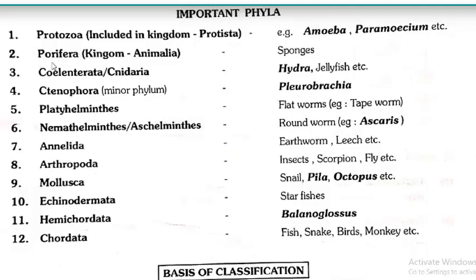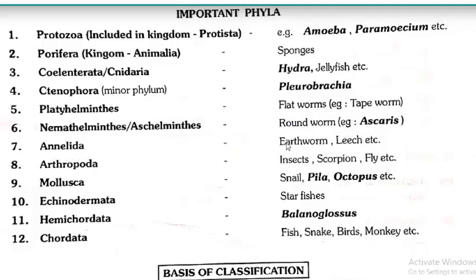The next phylum is Porifera, and commonly they are known as sponges. Next is Coelenterata, also known as Cnidaria, in which hydra, jellyfish, etc. come. Ctenophora, the minor phylum. In that, the example we can consider is Pleurobrachia. Platyhelminthes, flatworms. Example, tapeworm. Nemathelminthes, or Aschelminthes. Example, roundworm or Ascaris.